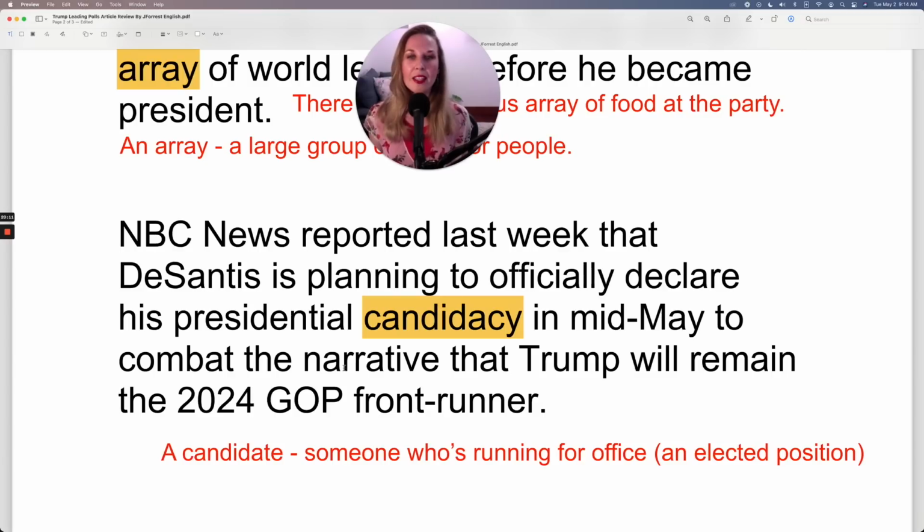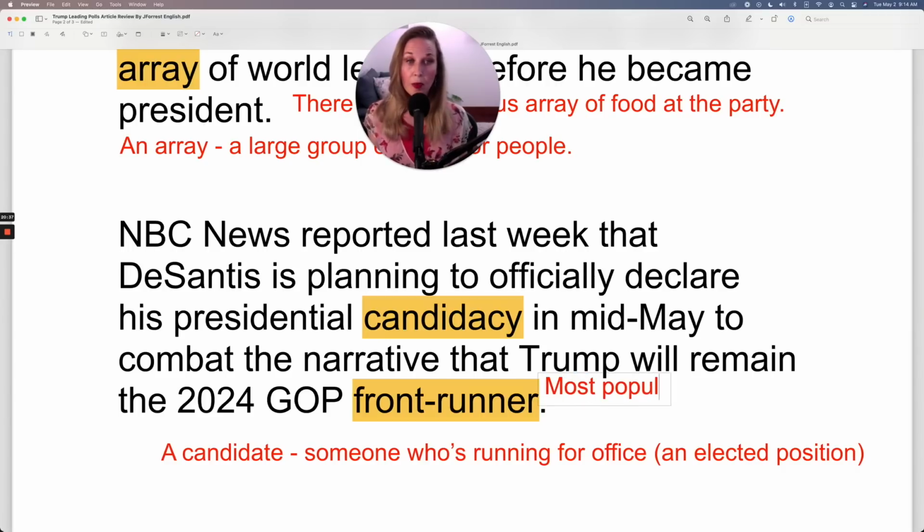To combat the narrative that Trump will remain the 2024 GOP, which represents Republican Party, frontrunner. A frontrunner is someone who is winning, someone who is leading, the person who is the most likely to win, the most popular. So the front runner.